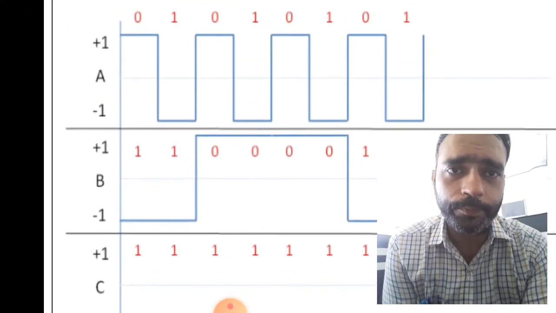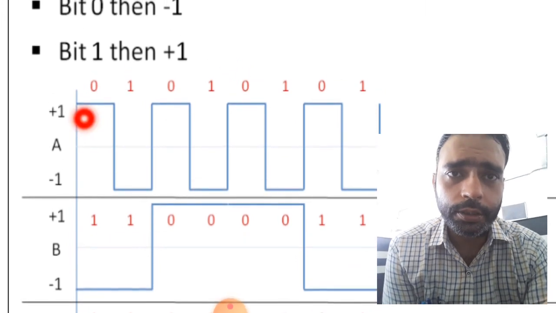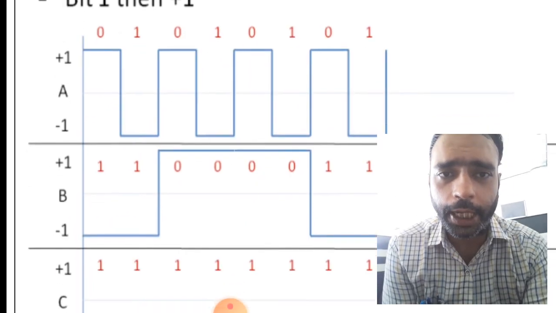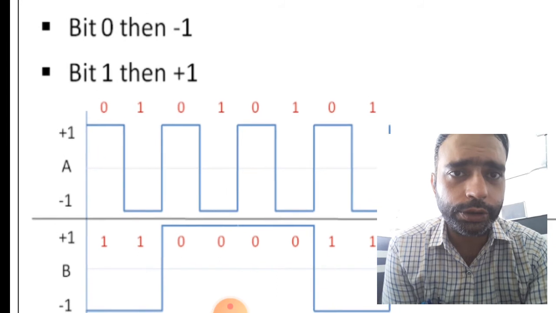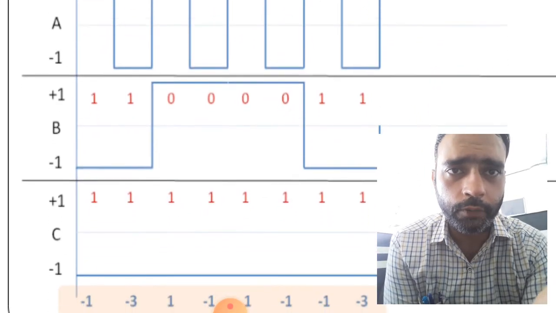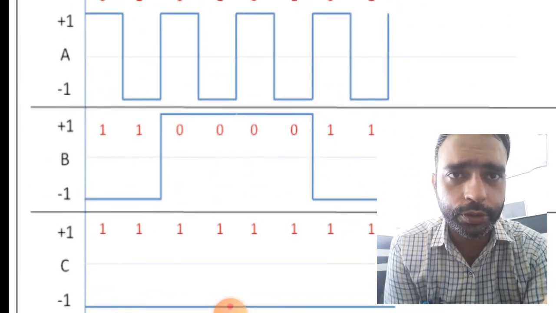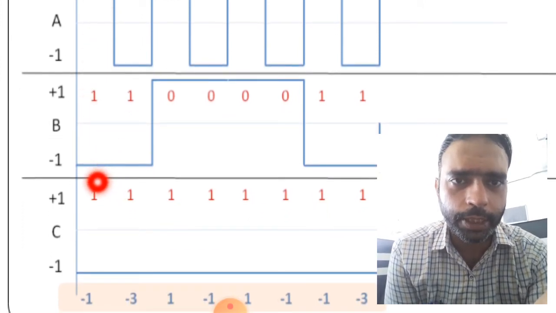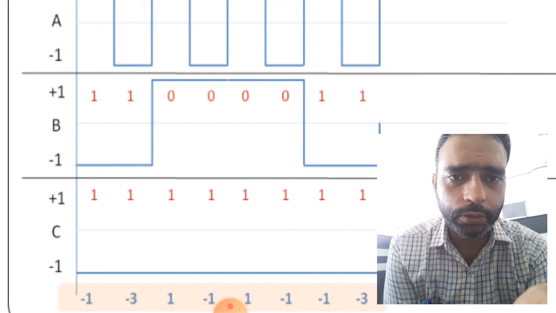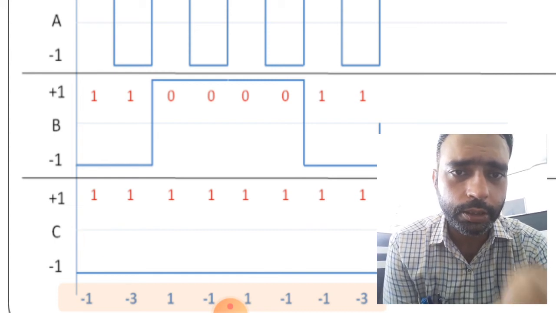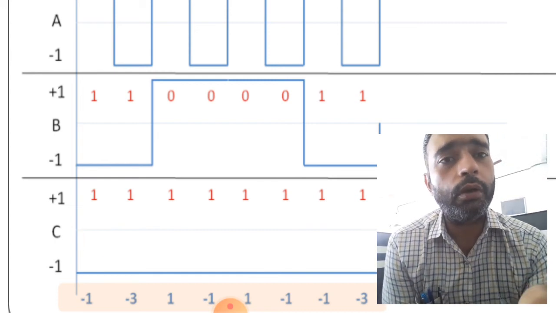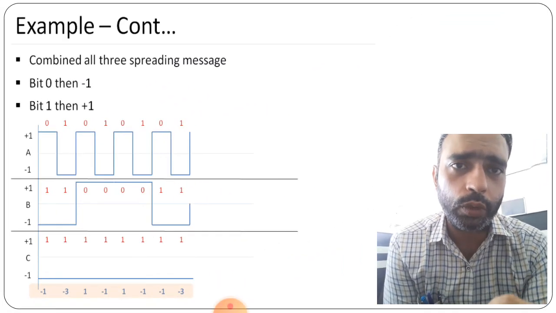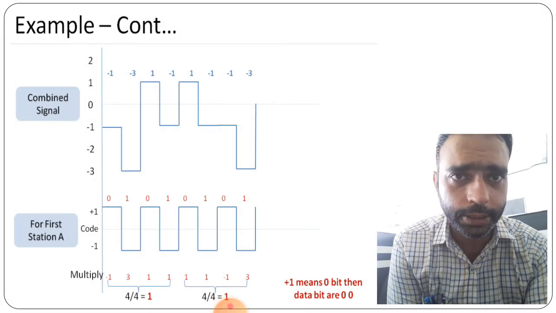Then after here it is 0, then 1 and then 1 again. So for 0 we have to use +1 and for 1 we have to use -1. So for 0, +1, right? So +1 -1, that will give you here -1, right? So this is all. This is about how to combine all the 3 spreading messages.